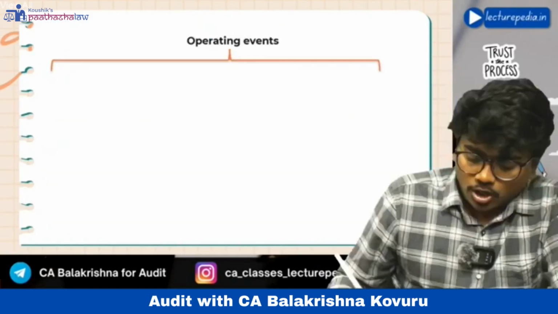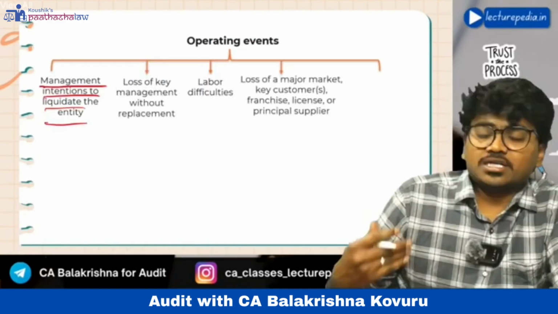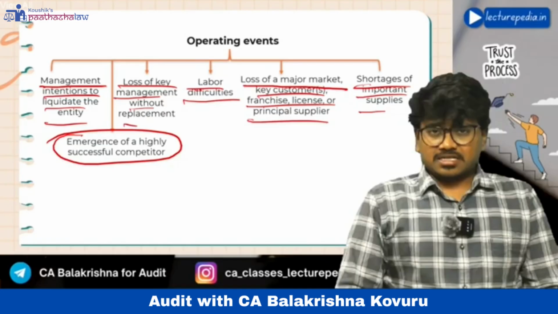Next, moving to operating events. Management's intention to liquidate the entity. Management itself wanted to liquidate the entity, or loss of key management without replacement. Labor difficulties. If you see in these events, no finance is involved. It is not related to monetary matters, it is related to operating activities. Next, loss of major markets, key customers, franchise license or principal supplier, shortage of important supplies. All these are some of the examples for operating events. Also, emergence of a highly successful competitor.